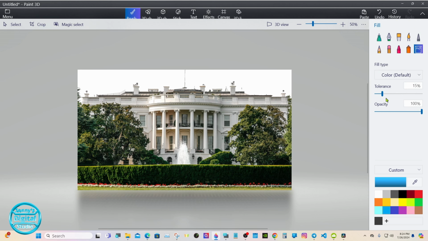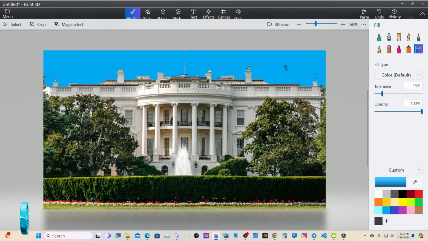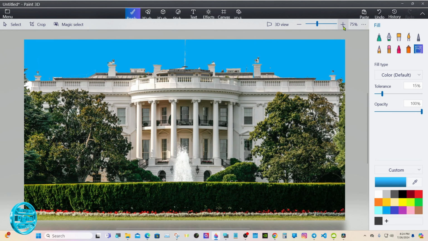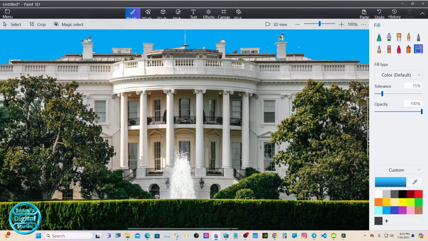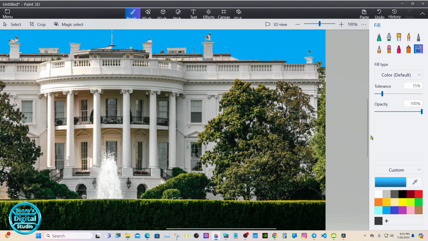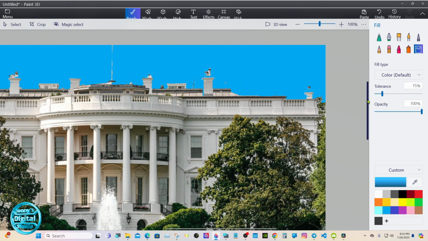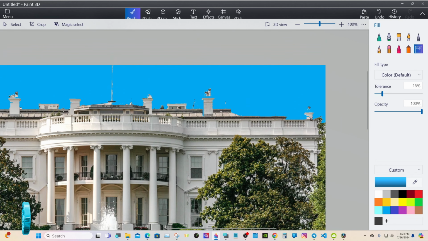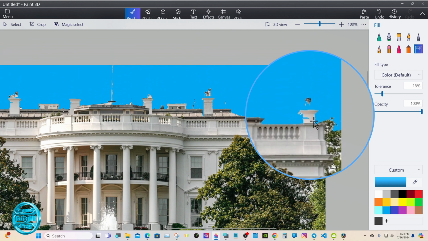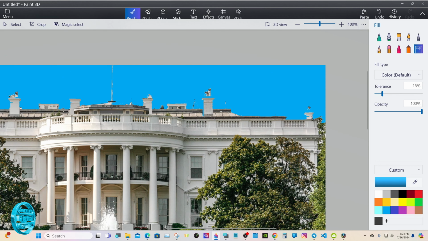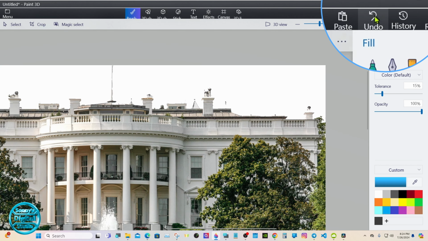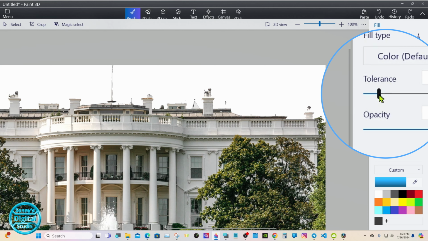Tolerance is for how much you want to put on. And that's too much. As you see right here in several other spots, it bled over onto the white. We'll undo it. Lower the tolerance down some.